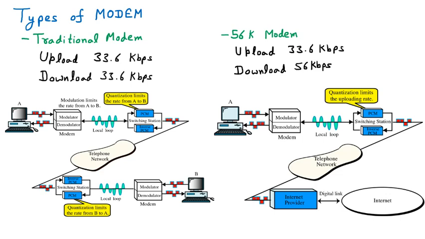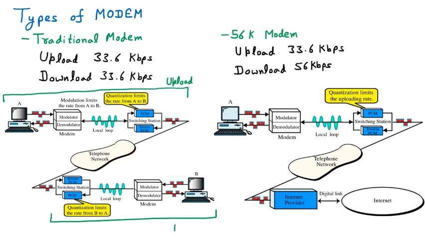There are two diagrams which are mentioned. One is of traditional modem, which we have discussed already, and one is the new diagram for the 56K modem. If I see the diagram of traditional modem, then we have discussed from the computer to telephone exchange. This way, if we are sending the data, this is called the upload. Upload means we are going to send the data, and through the telephone network it is going to another telephone exchange, and from there to the another system. If the data is coming this way, that is called the download.